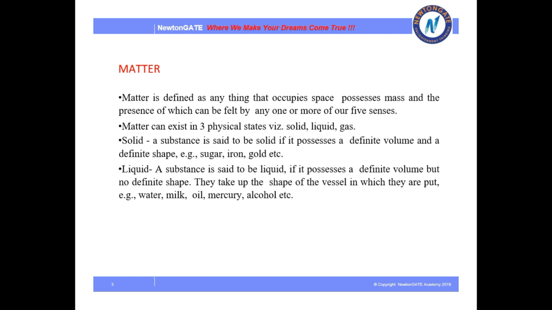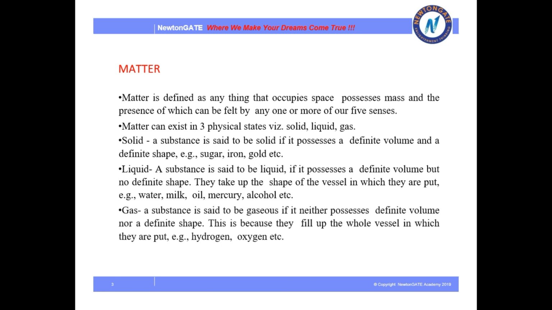Likewise, liquid is a substance which has a definite volume but does not have any definite shape. It takes the shape of the container in which it is put, like water, milk, oil, mercury, etc. And the third one is gas, a substance which has neither any definite volume nor a definite shape. They fill the whole vessel in which they are put, like air, hydrogen, oxygen, nitrogen, etc.